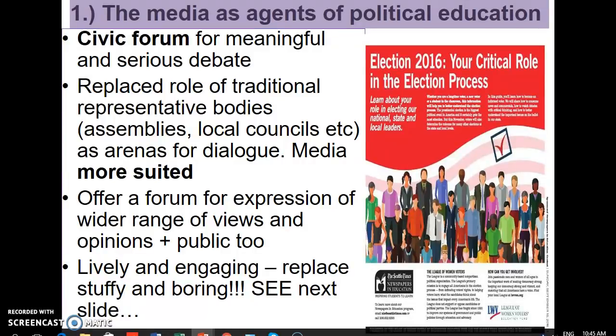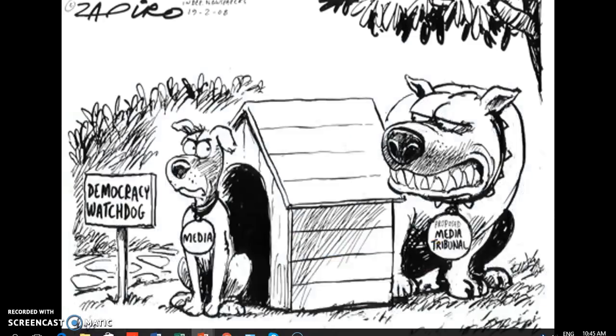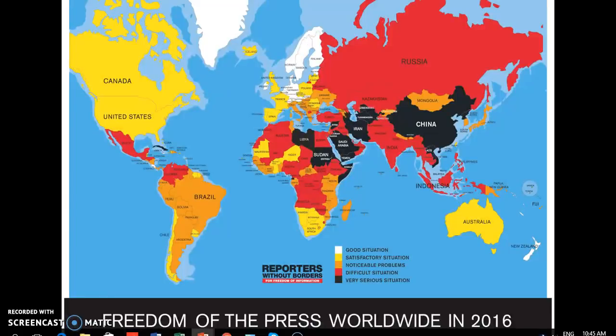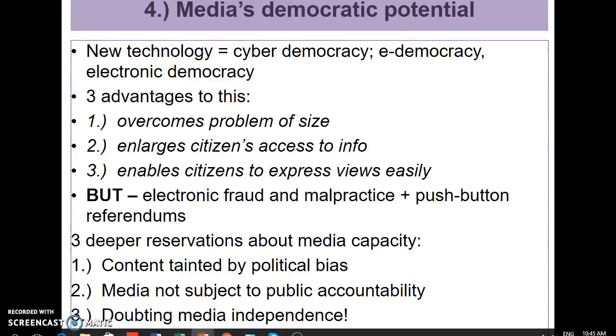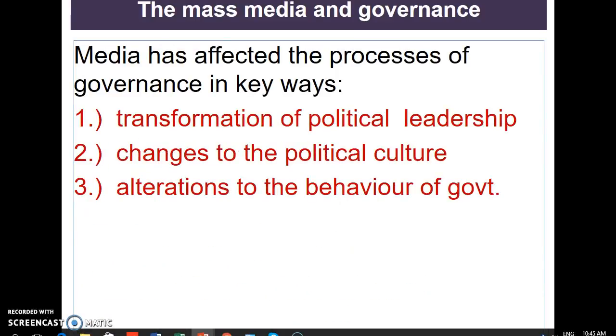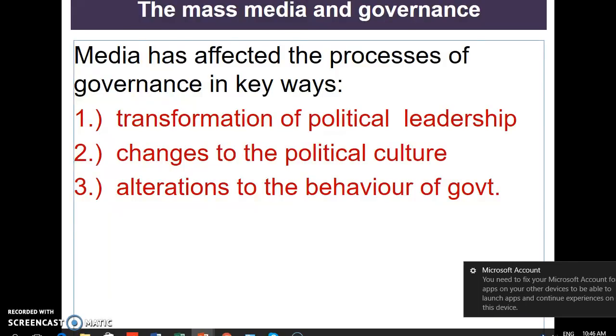Remember, I am likely to give bonus marks if you've proved that you've consulted the text and really understand what you're talking about. So all of this is important as examples, as explanation for these key ways that the mass media can promote democracy. We then moved on to the mass media and governance, and there were 3 key ways in which the media has transformed the processes of governance.